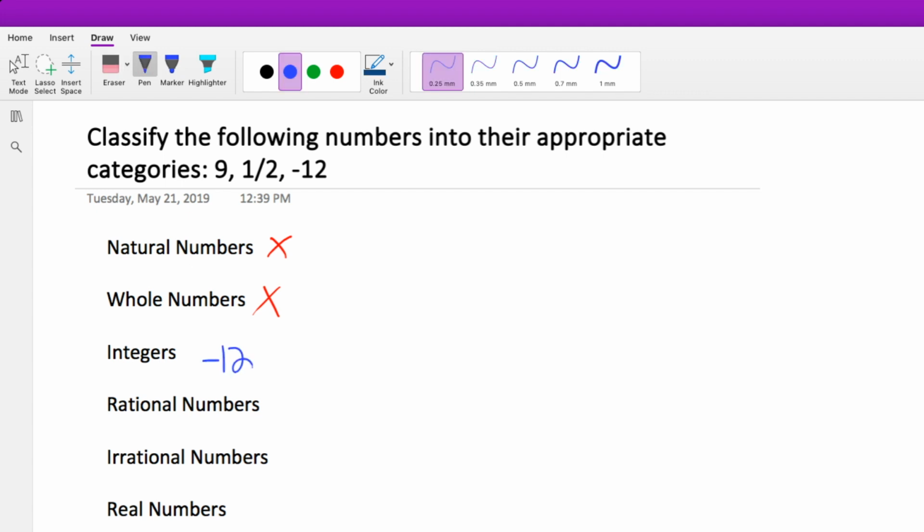Is it a rational number? I could write negative 12 as negative 12 over 1, or a couple other ways. Is it an irrational number? No, it is not, because it's already a rational number. And then yes, it's also going to be a real number.